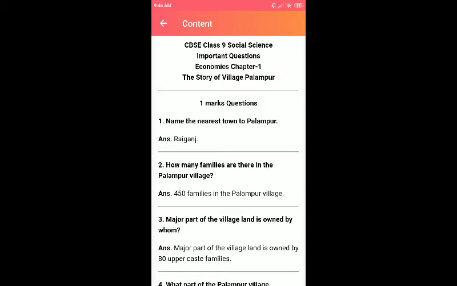Hello students, good morning. Today we are going to revise the first unit of economics, that is the story of village Palampur. We are going to revise only the 1 mark questions and the 5 mark questions today, and the 3 mark questions I'll be sending you in the homework group in Flip Plan so that you can learn them and we can have a test over it.